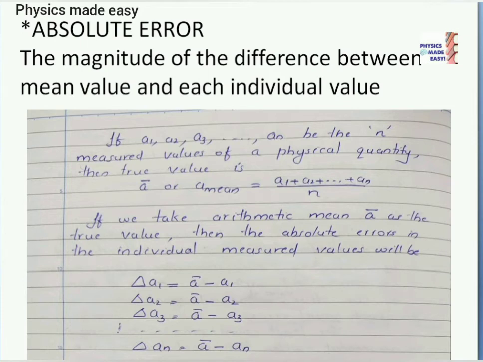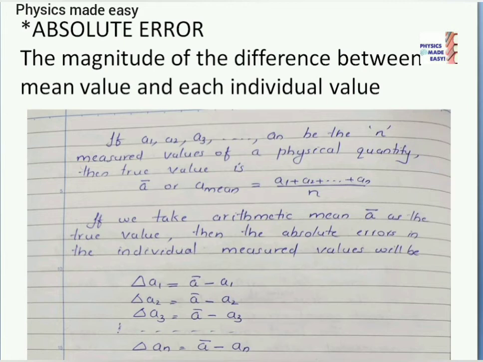The magnitude of the difference between mean value and each individual value is known as absolute error. Here we can take A1, A2, A3, etc. An as n measured values of a physical quantity. Then the arithmetic mean of these values we can take as the true value. True value is A mean, arithmetic mean, A1 plus A2 plus etc. An by n. If we take arithmetic mean, that we can note as A bar as the true value, then